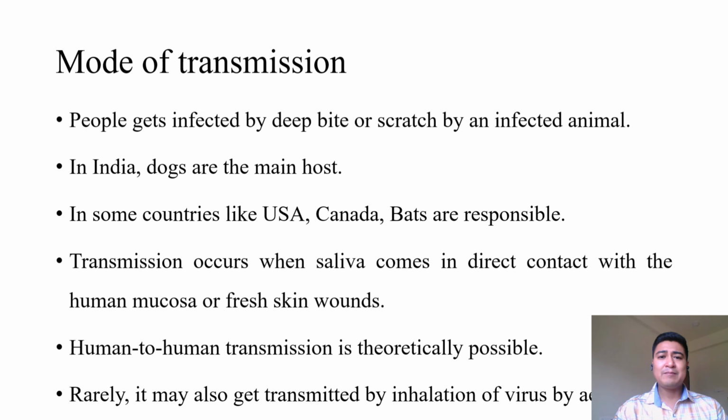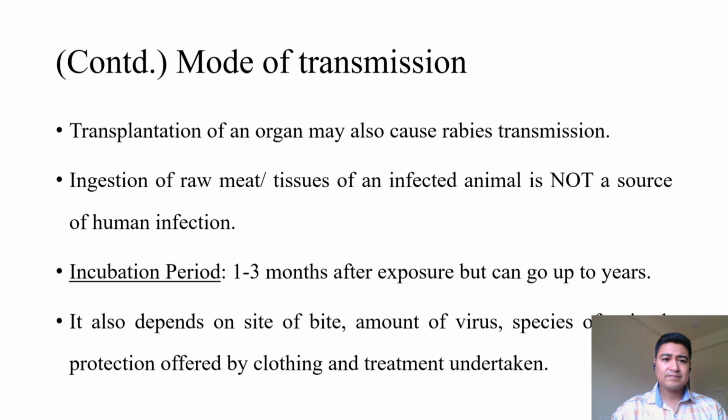Primarily, it is seen among the laboratory personnel who are working with the rabies virus in their labs. Moving forward, the transplantation of an organ may also cause rabies transmission. However, these are very rare causes, and the main cause that we have to remember is the bite by a rabid animal. It is interesting to think that the ingestion of raw meat or the tissues of an infected animal is not a source of human infection. It is only transmitted by a bite by a rabid animal or rarely by aerosols.